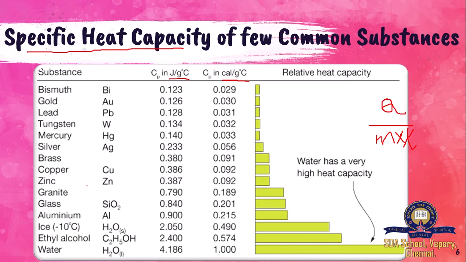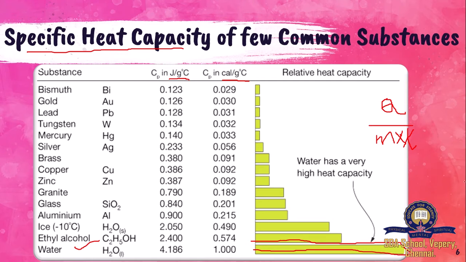See which has the highest specific heat capacity. Very interesting, right? Water has the highest specific heat capacity. So water becomes a very, very special element when it comes to specific heat capacity. Water is a substance which has a very high specific heat capacity. In calories it is 1.